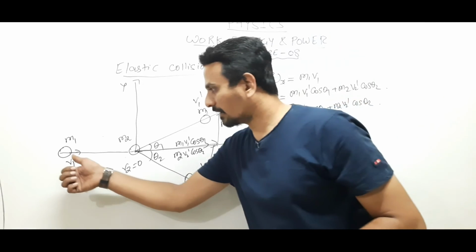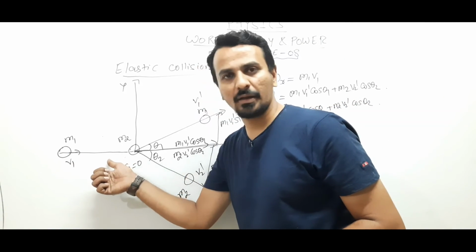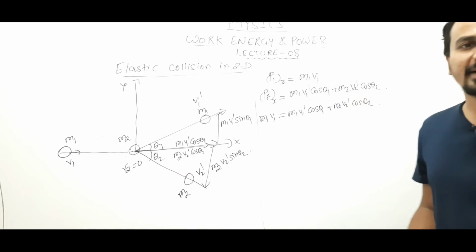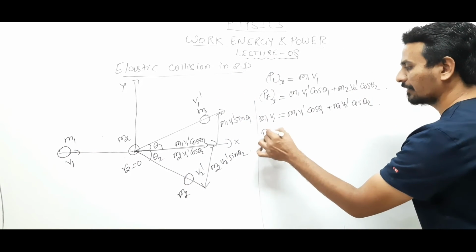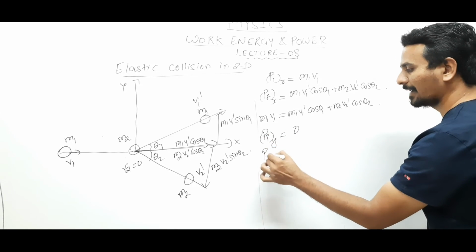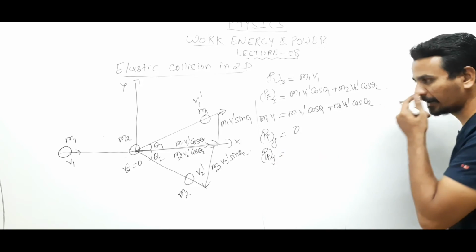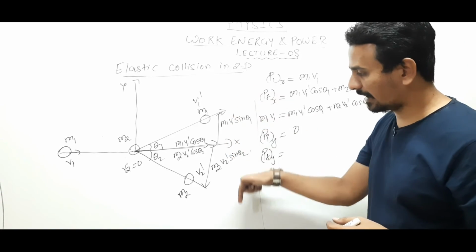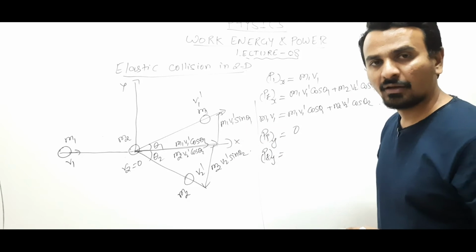Now this body is moving along the x direction, right? So it will not have any component in the y direction. So initial momentum y component is 0. Final momentum will have a y component, yes. The sin theta 1 component is in the y direction and the sin theta 2 component is in the minus y direction.